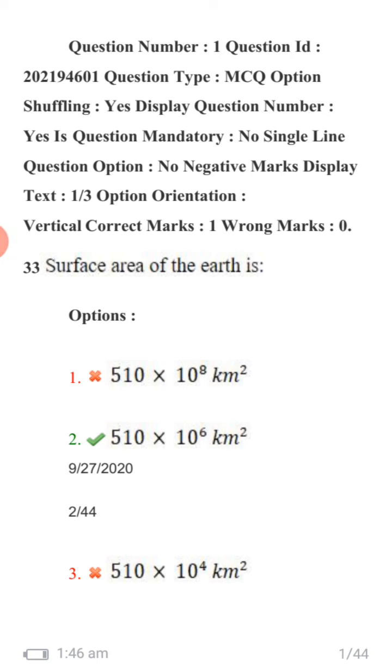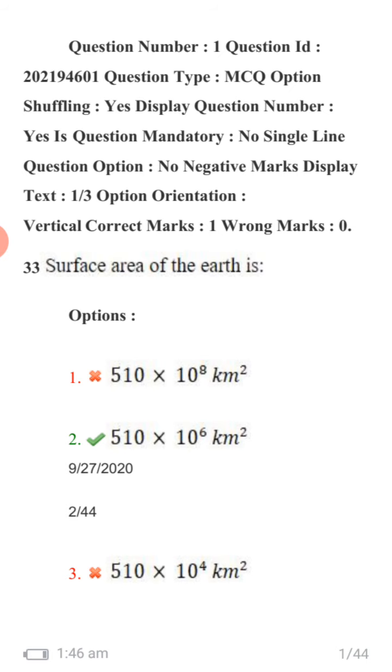This video is about the APPSC Technical Assistant Mines and Geology paper, the Geology paper. Previously we discussed the hydrogeology paper, and this one is about the geology paper. First question: surface area of the earth is 510 into 10 to the power of 6 kilometer square.